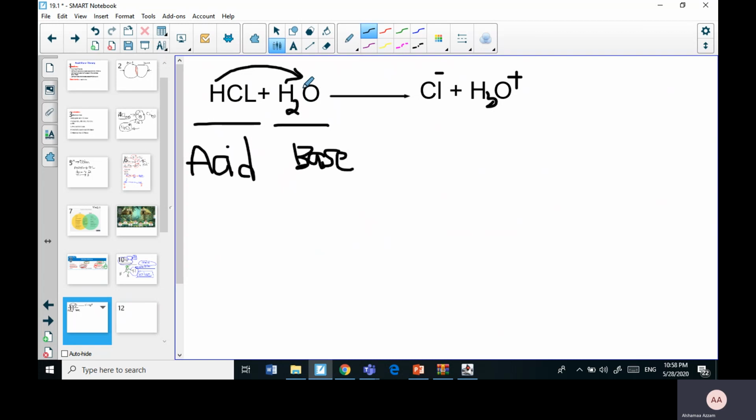A Bronsted-Lowry acid is a substance that is willing to donate the proton, and HCl donated the proton. So H2O is a Bronsted-Lowry base. HCl is a Bronsted-Lowry acid. Now the thing that is connected to each one.